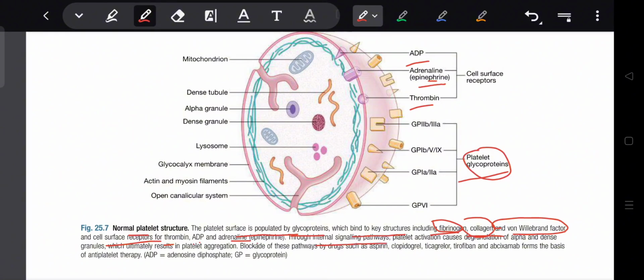Through internal signaling pathways, platelet activation causes the degranulation of alpha and dense granules, which ultimately results in platelet aggregation. Blockage of this pathway by drugs such as aspirin, clopidogrel, ticagrelor, and tirofiban forms the basis of antiplatelet therapy.